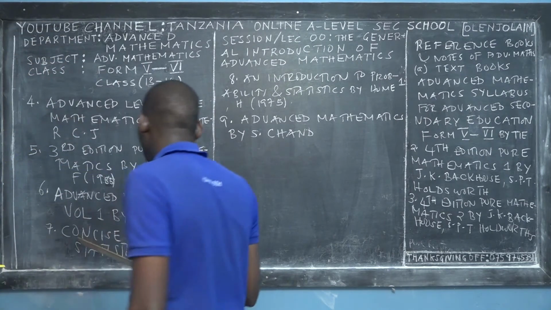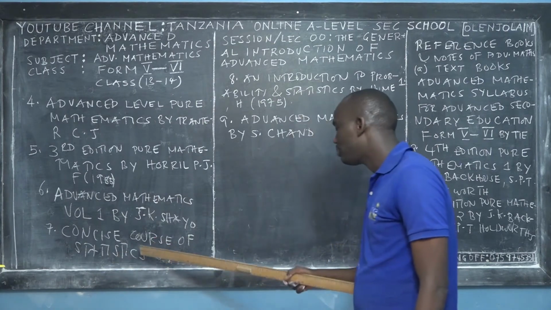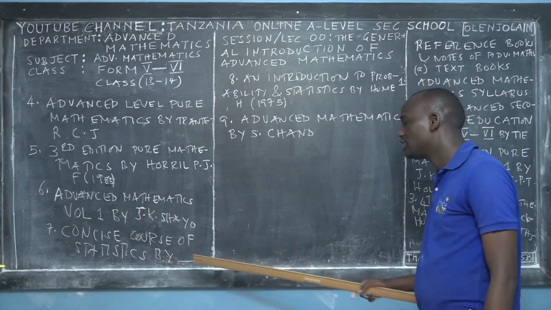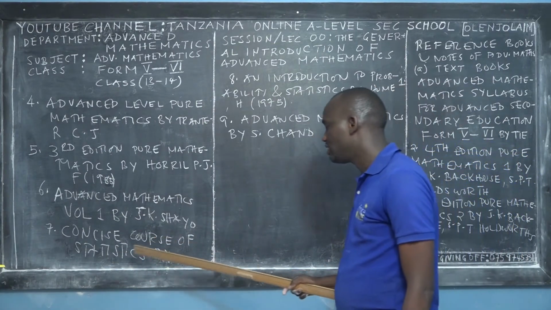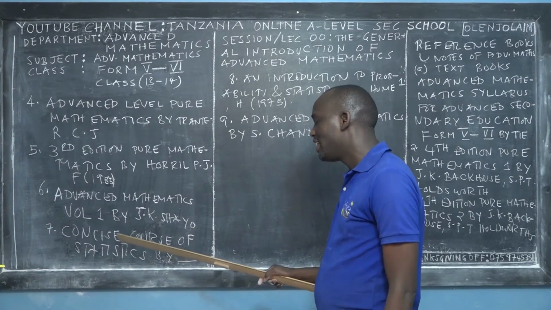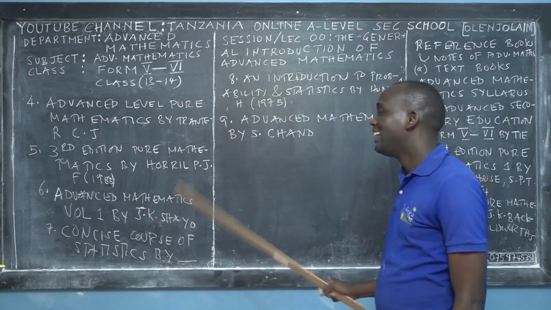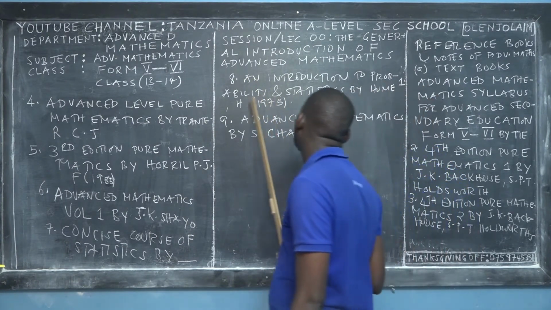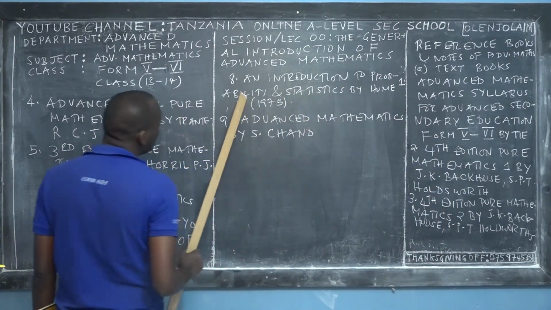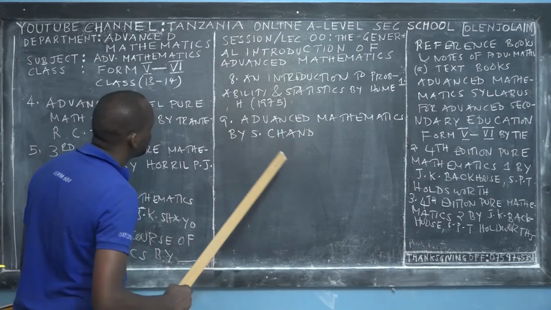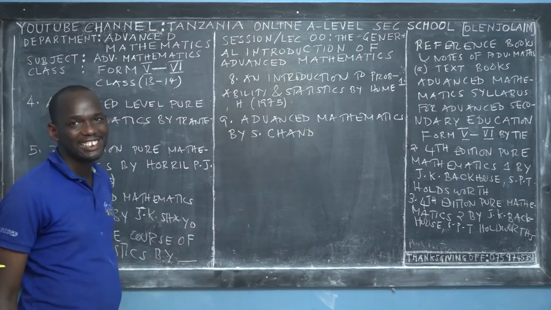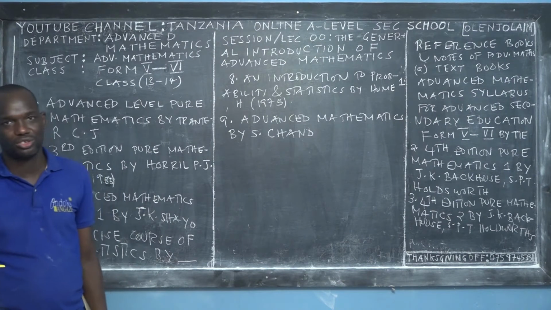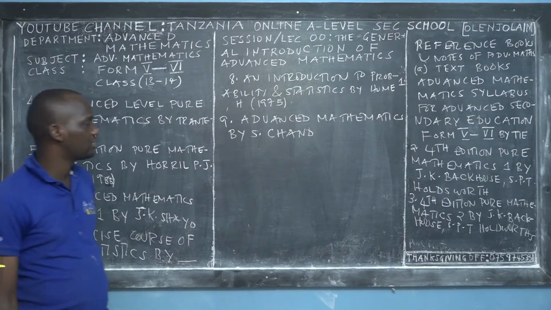When I teach statistics, I refer to this book. When teaching probability, I refer to this book, because nowadays statistics 1 and 2, statistics is statistics and probability is probability. So for probability and statistics, I will use this book frequently. Then another reference book is Introduction to Probability and Statistics by Hume. I haven't used this one, but I believe it is good. Advanced Mathematics by S. Chand, yes, I recommend it also because it explains details and concepts.